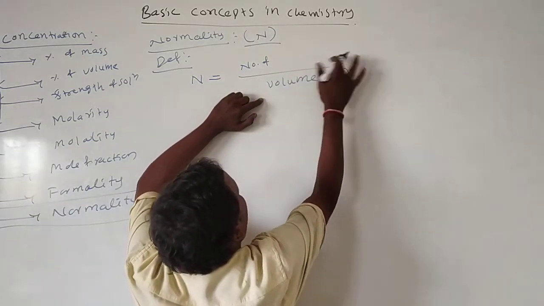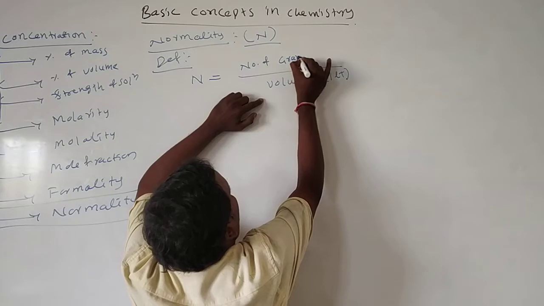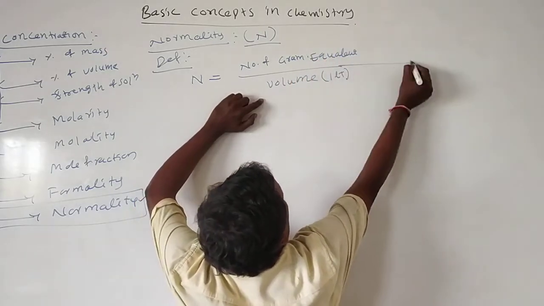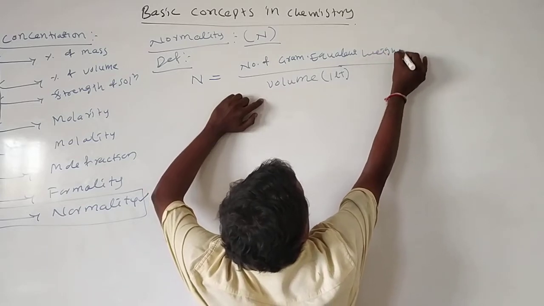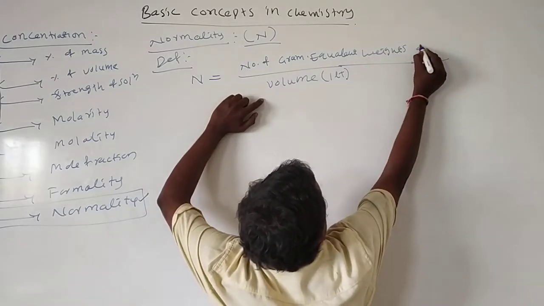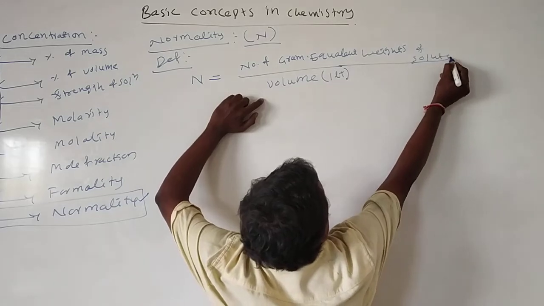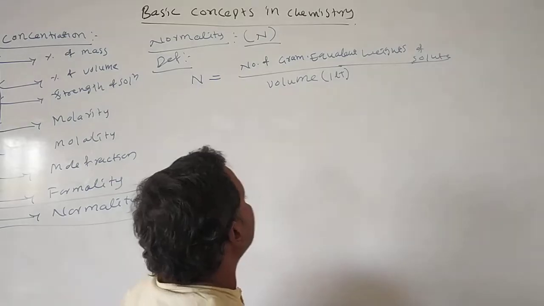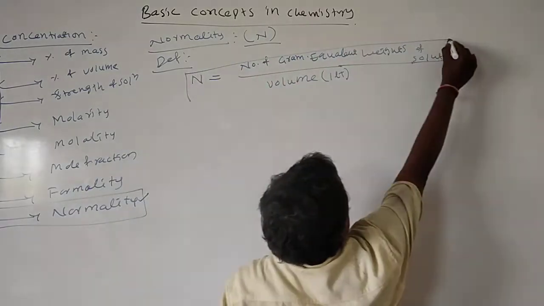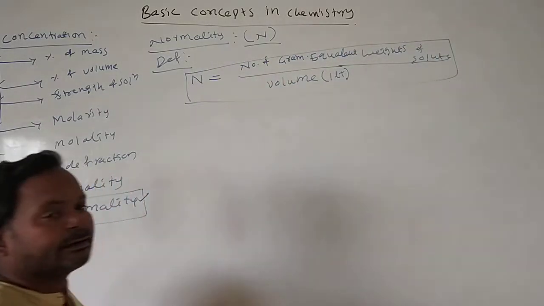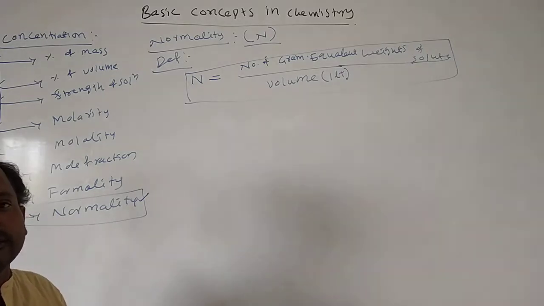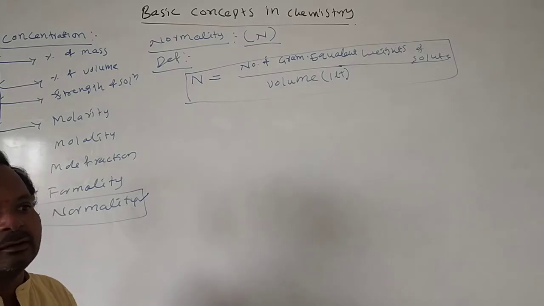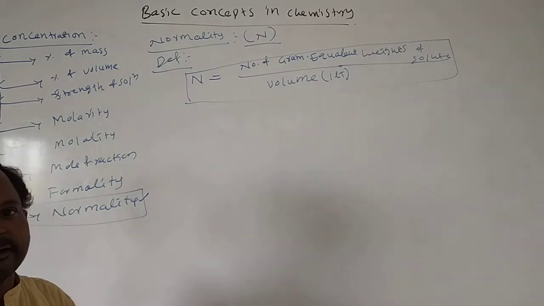Here I am writing it completely. Number of gram equivalent weights of solute present in a 1 liter solution, this we call normality.